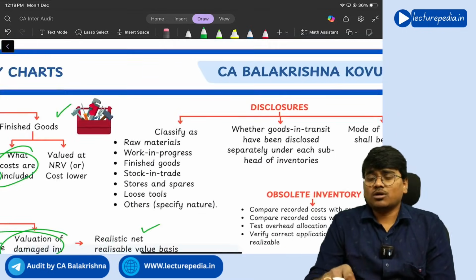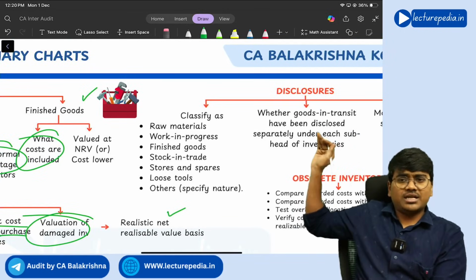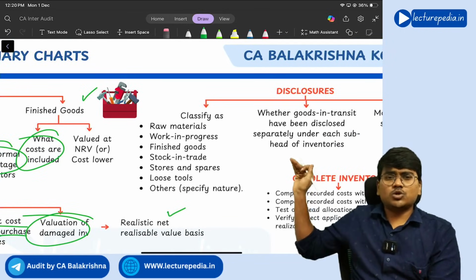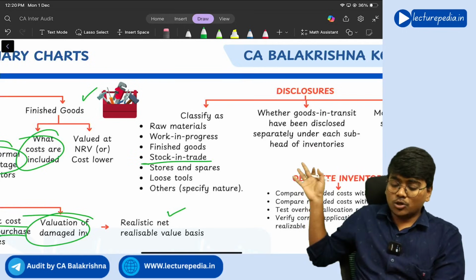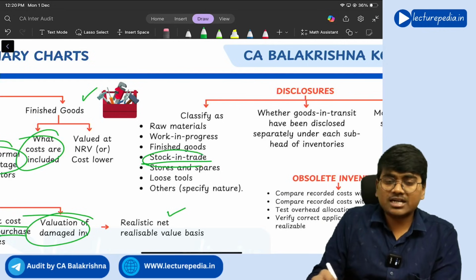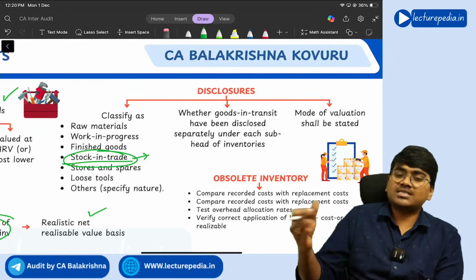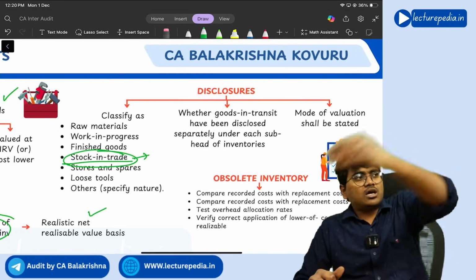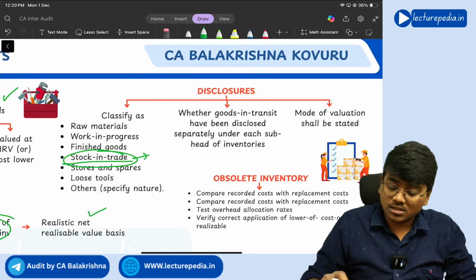Yes. And what costs are included in the valuation of finished goods, that you need to see with respect to disclosures. So inventory has to be classified first of all as raw material, work in progress, finished goods, stock in trade, and stores and spares, loose tools, and others. Stock in trade means stock that you have sent to the customer on sale or return basis, and stock that is lying with the customers on consignment basis. All this comes under stock in trade.